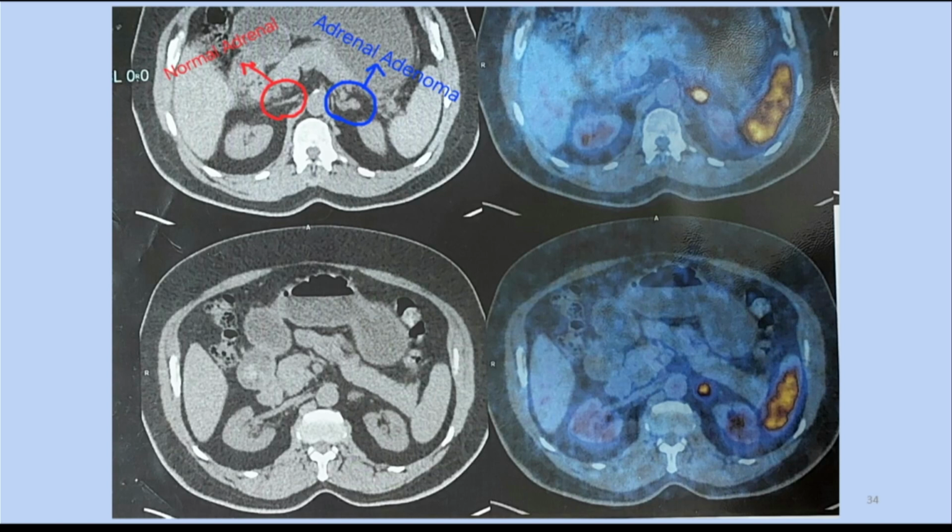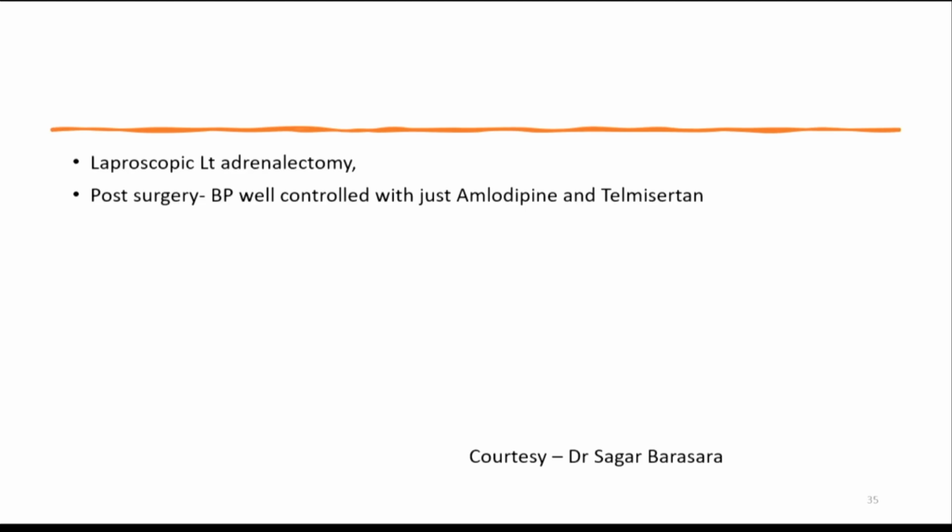So this is the CT, left adenoma, right is normal, and this is the pentixafor scan. You can see the uptake on this side. This patient underwent laparoscopic left adrenalectomy. Post-surgery, BP was very well controlled with just 2 medicines. This was the case of Dr. Sagar. He discussed it earlier in our APR format also.